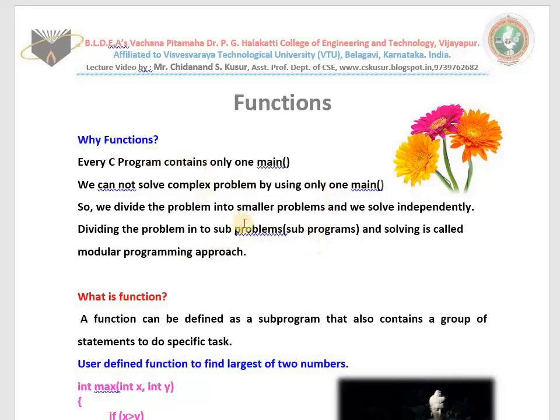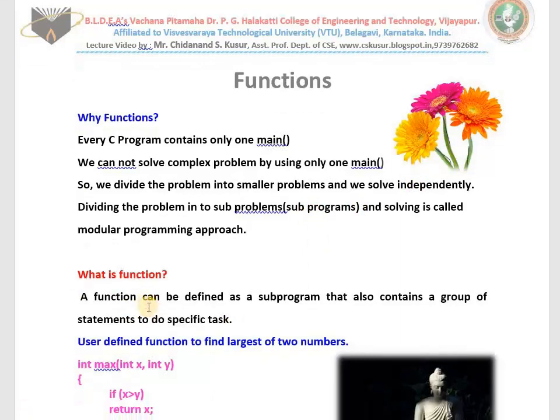Function or program, both are the same. A program is also a set of instructions given to a computer to do a specific task. A subprogram is also a program or small program. It also contains a set of instructions only to do a specific task. Okay. Now I give you an example of a function so that you can understand.